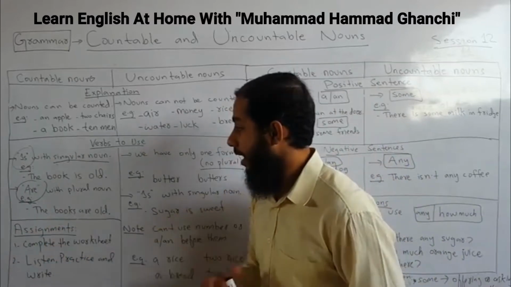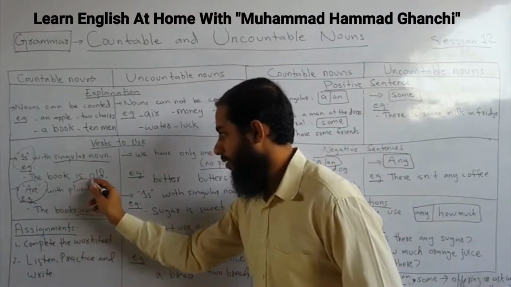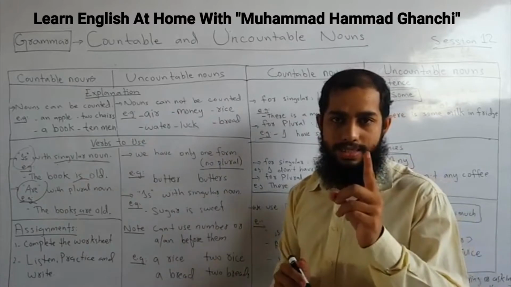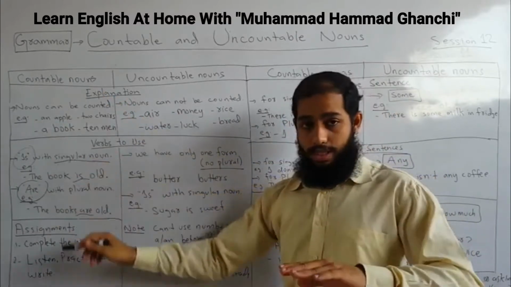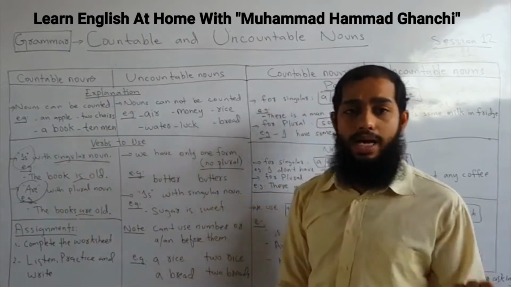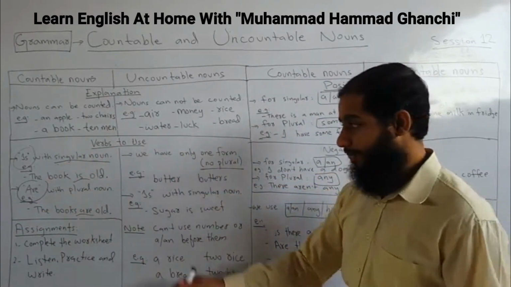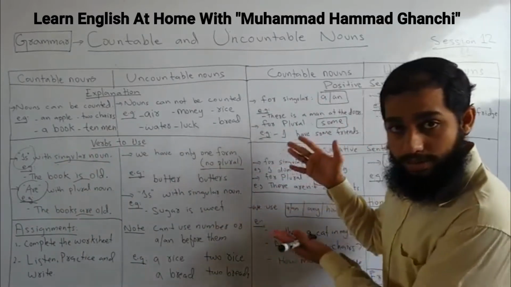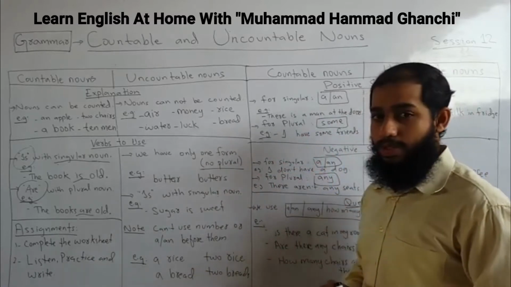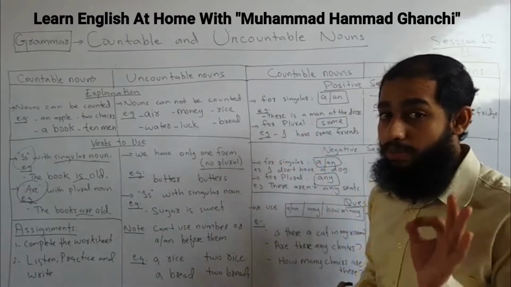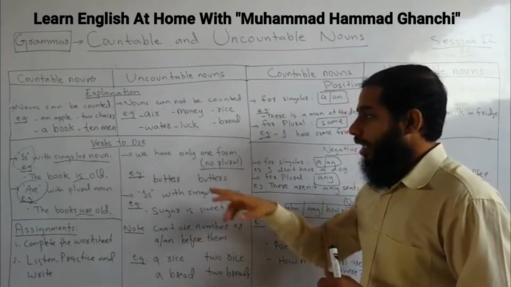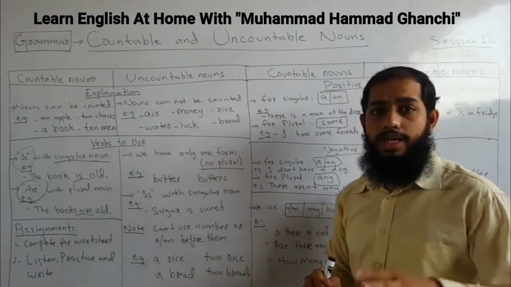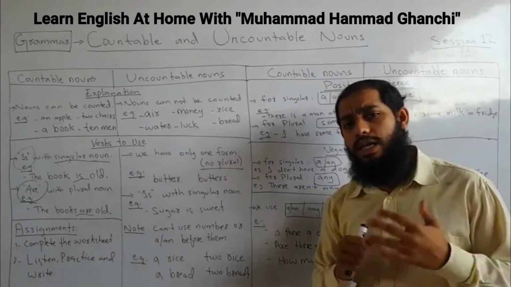The books are. Got it? Singular is, plural are. For countable nouns in the present. If you are going to the past, then was and were. Okay? To talk about uncountable nouns, keep in your mind, it is a normal mistake that students make. We have only one form. There is no plural form in uncountable nouns.